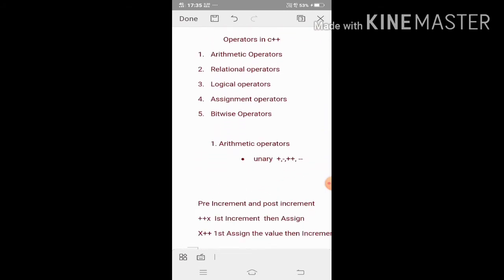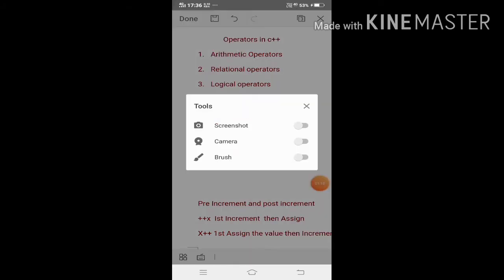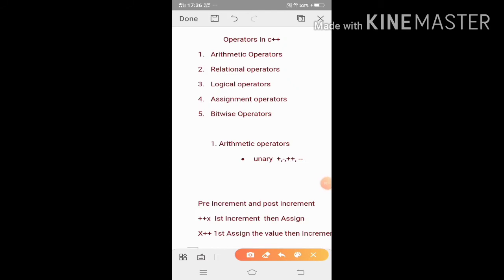There are different types of operators used in C++. Number one is the arithmetic operator. Arithmetic operator means the basic operators, say plus, minus, divide, then increment operator, decrement operator, meaning all the operators which are used for calculation purposes are called arithmetic operators.